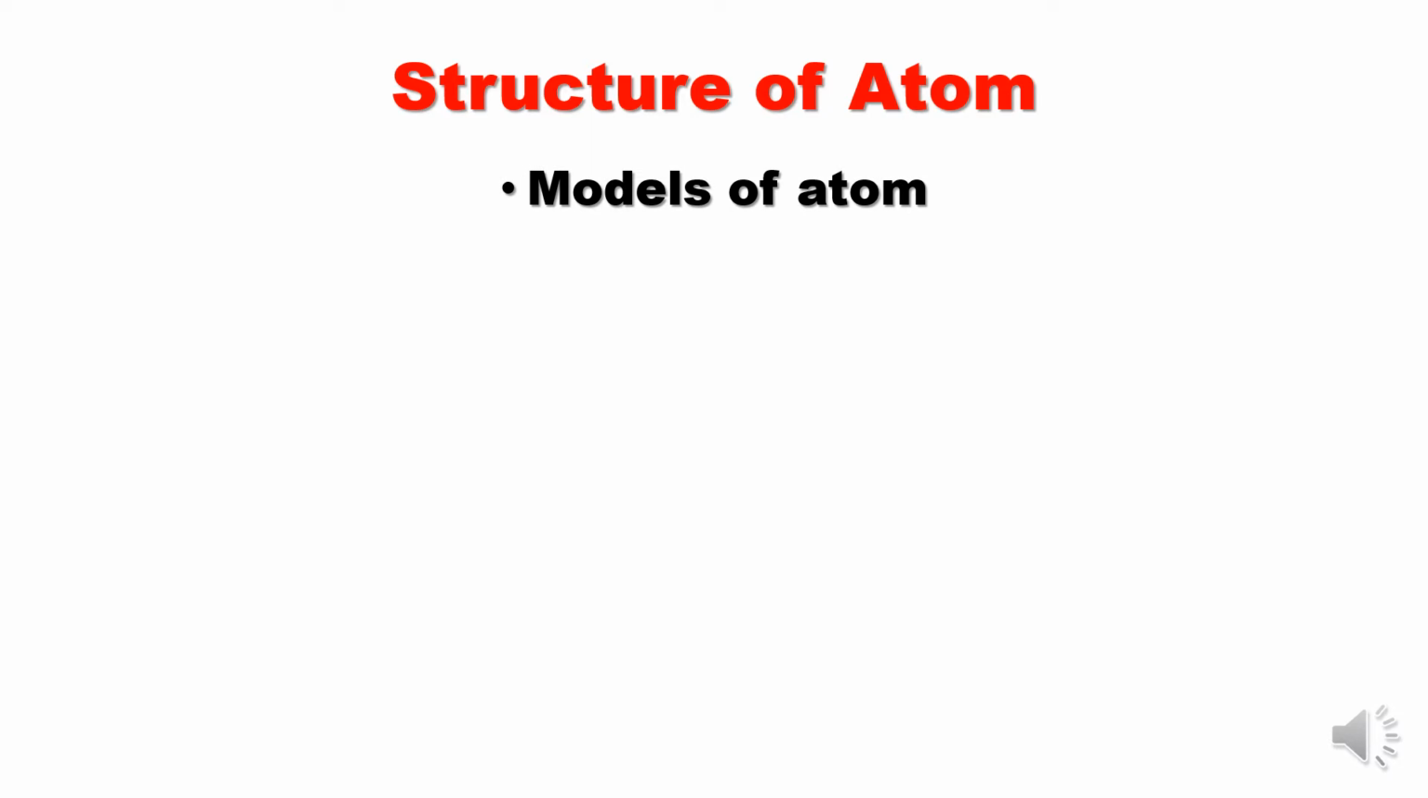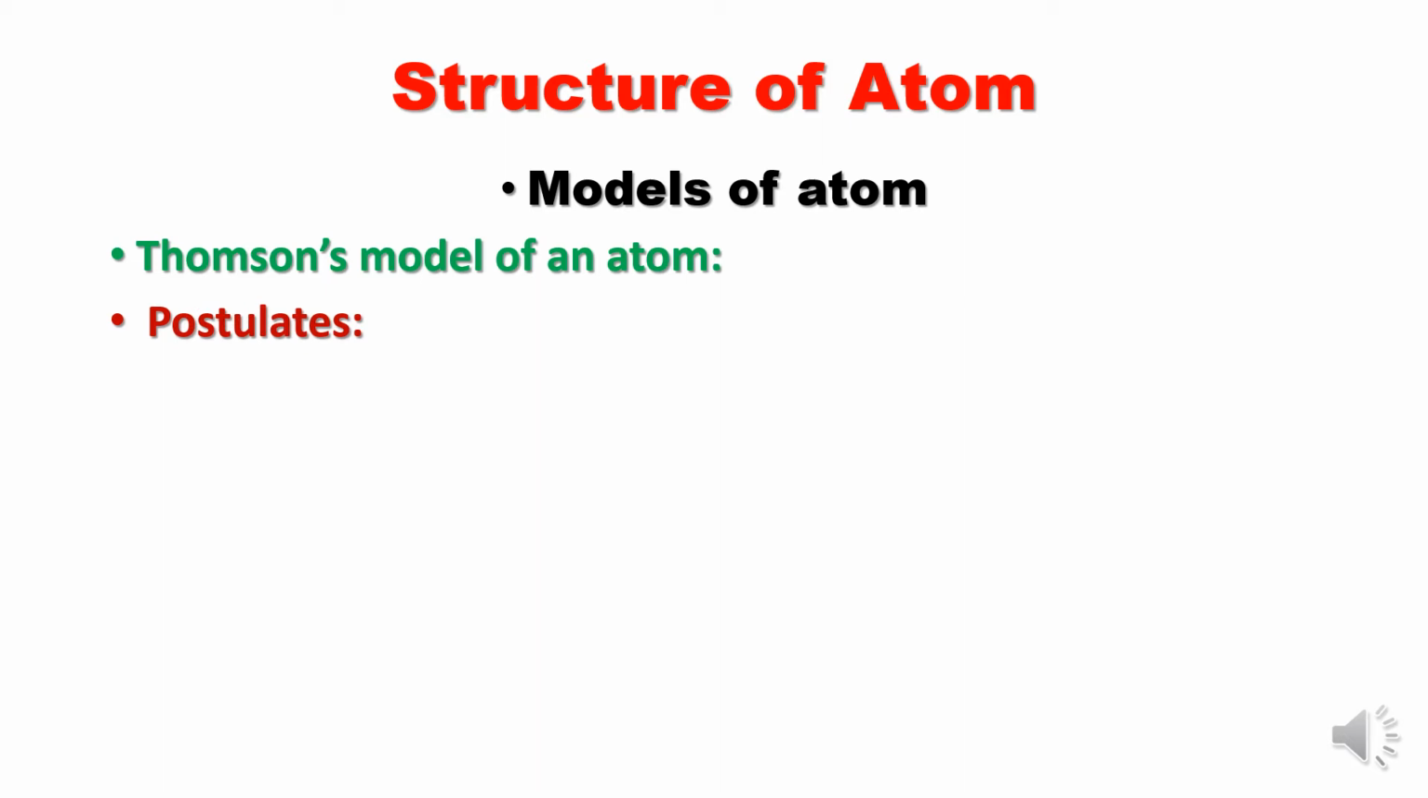So J.J. Thomson was highly encouraged by the discovery of electrons, and he was the first person to predict the picture of an atom known as Thomson's model of an atom in the year 1899. And what were his postulates?